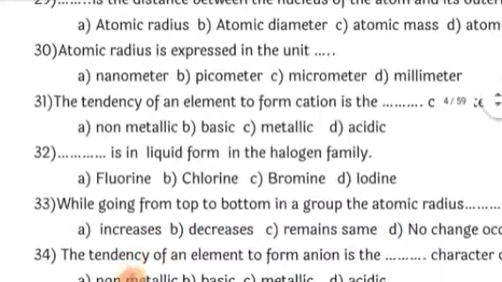So remember this. Atomic radius is expressed in the unit called picometers, because the atom is very small, and picometer means nothing but 10 raised to minus 12 meters. So that much small is an atom. So it is measured in picometers and not in nanometers. Nanometers is 10 raised to minus 9 meters, micrometers is 10 raised to minus 6 meters, and millimeters 10 raised to minus 3 meters. So picometer is the correct answer.